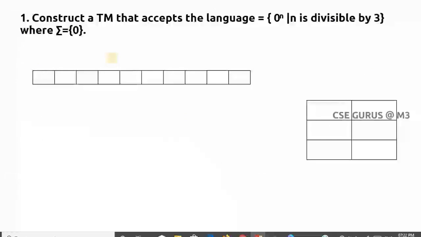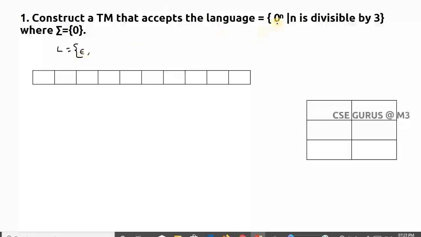Construct a Turing machine that accepts the language 0 power n, where n is divisible by 3, where sigma equals 0. That means the input alphabet consists only of 0. Now first we'll write the language. That means the strings in the language which satisfy this condition. You have to write 0 power n where n is divisible by 3. So how many zeros do we need to consider? The number should be divisible by 3. If I take 0 zeros, yes, that also comes, that's why epsilon is also in the language.